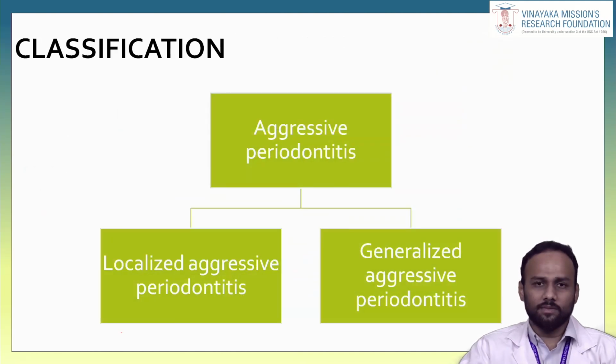Aggressive periodontitis is classified depending upon the involvement of the teeth. One is localized aggressive periodontitis, and the second one is generalized aggressive periodontitis.